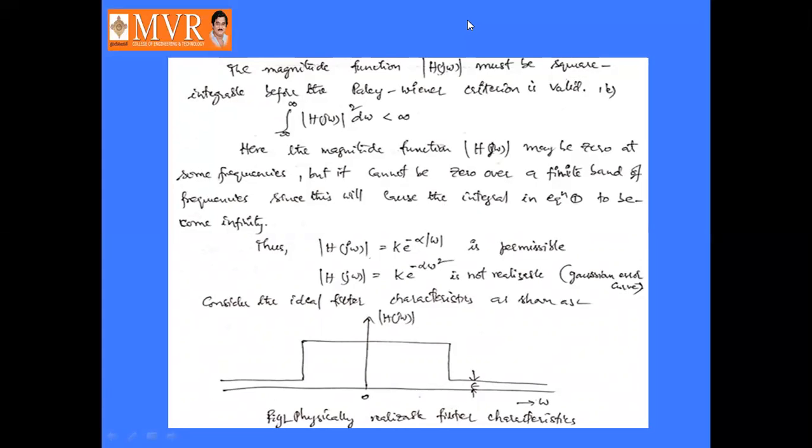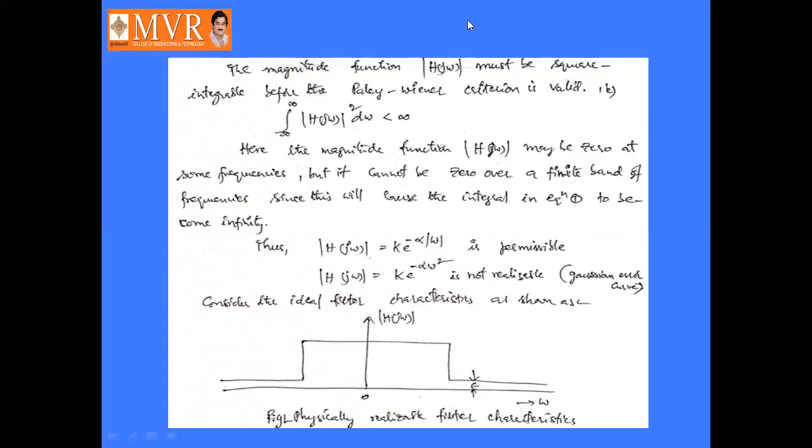So that implies mod H of j omega equal to k into e power minus alpha mod omega; if in place of mod omega we write omega square, it is not realizable. Okay, so only k into e power minus alpha into mod omega is permissible. Here what we have to discuss is this causality condition, or Paley-Wiener criteria.